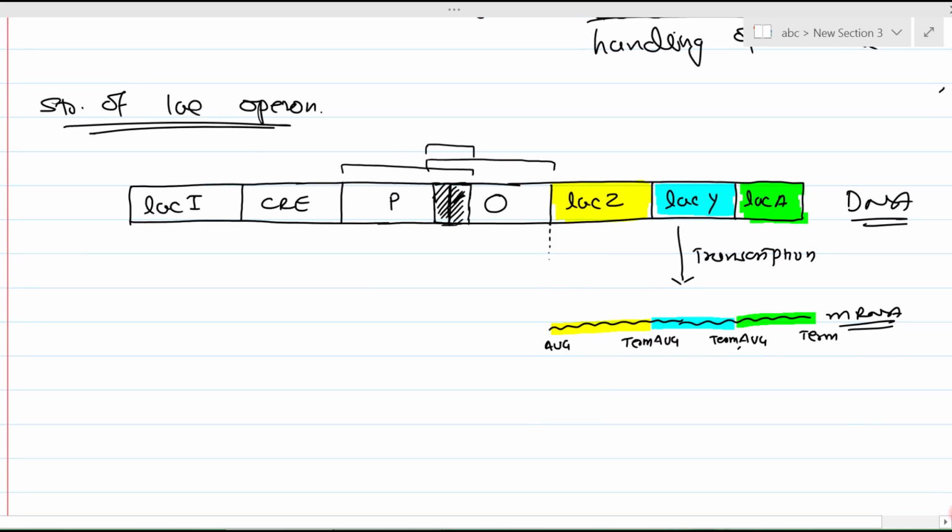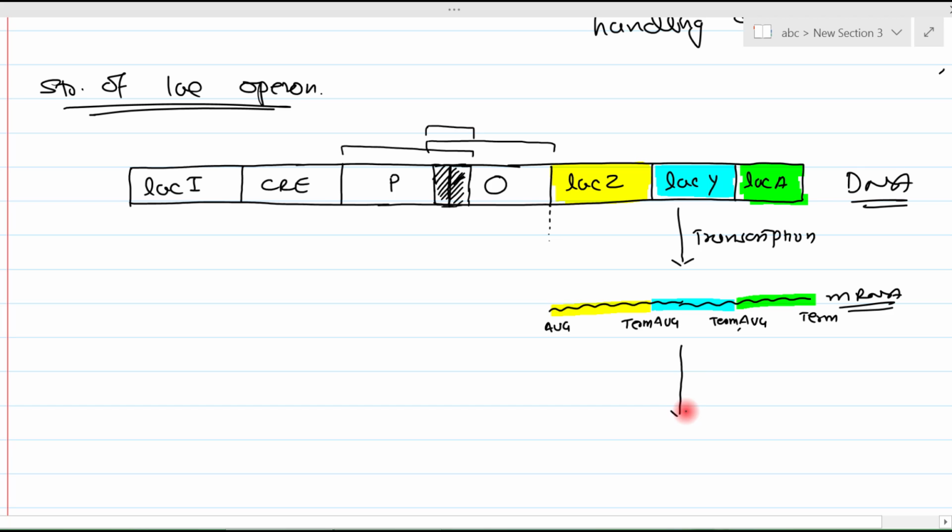So you can easily imagine what happens when this mRNA undergoes translation. How many proteins are synthesized? There are a total of three proteins: one corresponding to this yellow part, one to this blue part, and one to this green part, which correspond to Lac Z, Lac Y and Lac A respectively. The first protein corresponds to Lac Z, the second to Lac Y, and the third to Lac A.